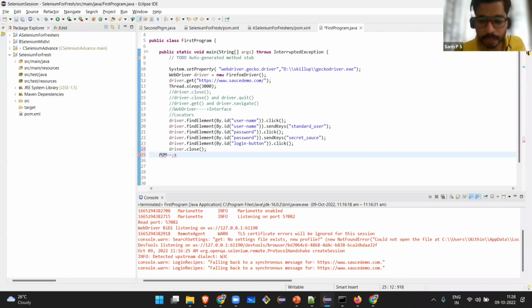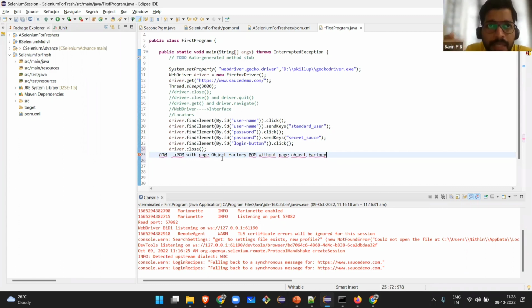The page object model is of two types: page object model with a page object factory, and page object model without a page object factory. The interviewer asked me: Sarin, you have 1,000 test cases, and in all 1,000 test cases you are trying to log in first, and only then you run the other steps.